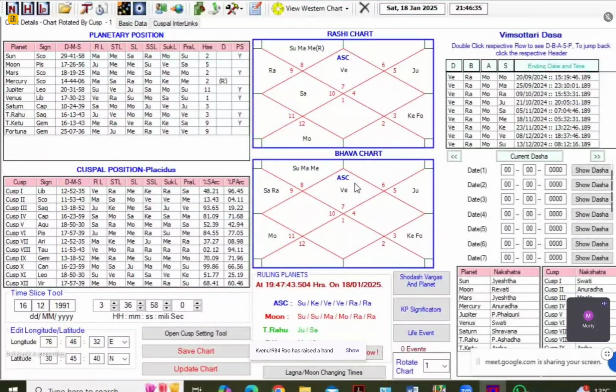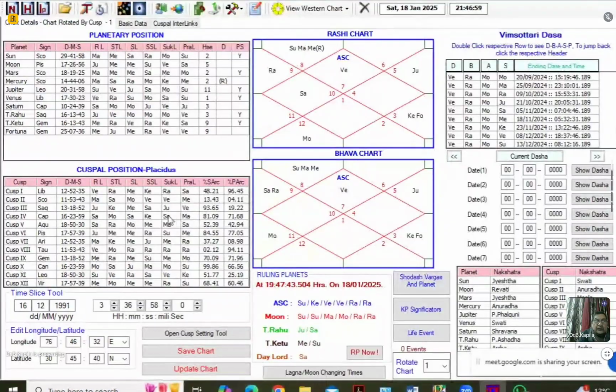Kapilji, yes. In our chart, Saturn's star lord is Moon. Your sound is not clear. Saturn is in Moon's star. Is it Punarfu dosh? It is again a Punarfu yoga. Yes, it is a Punarfu yoga without any doubt.